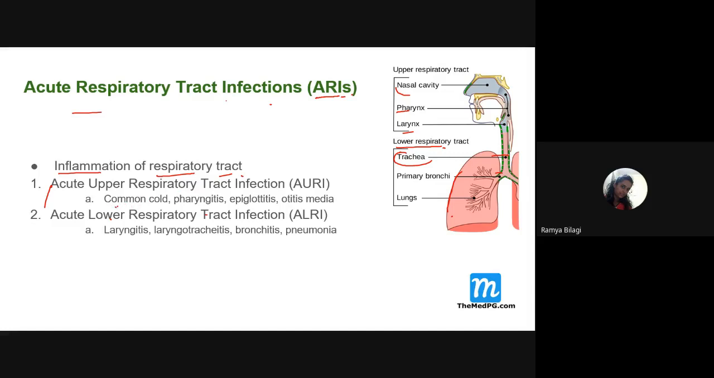So upper respiratory tract infections, common examples are what, students? Common cold, pharyngitis, epiglottitis, otitis media. These are all the examples for AURI, that is acute upper respiratory tract infection. Then ALRI, that is acute lower respiratory tract infection. Examples are laryngitis, laryngotracheitis, bronchitis, pneumonia. Among these, which is the most dangerous or dreadful one? Pneumonia. So all these together we call acute respiratory tract infections.